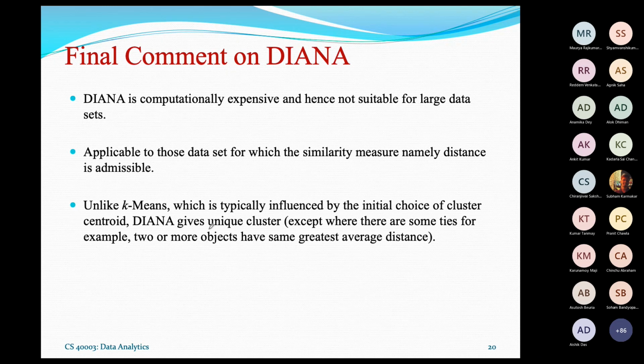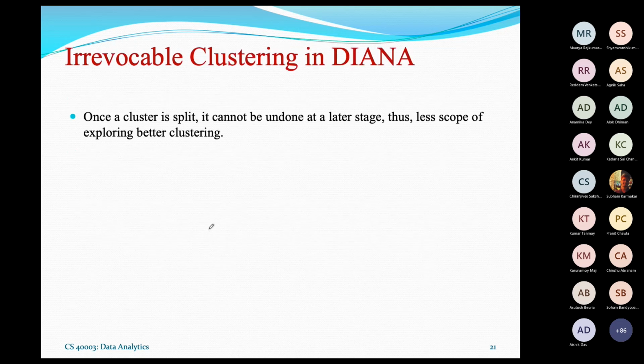It will give different, non-uniform clusters, but all will follow the same quality. So this is good. Another problem with DIANA is that it is an irrevocable clustering, so it is a greedy strategy, which is good in DIANA.